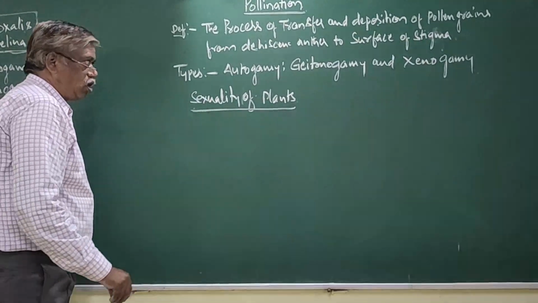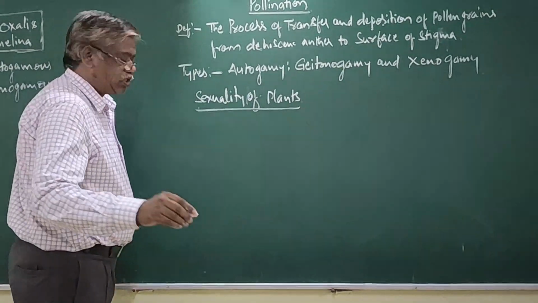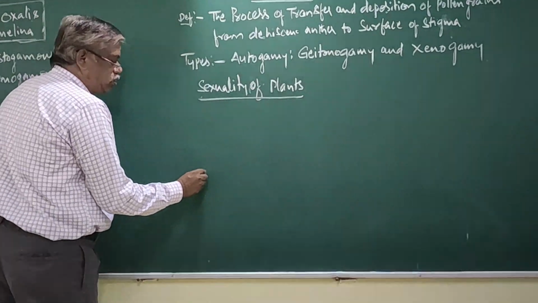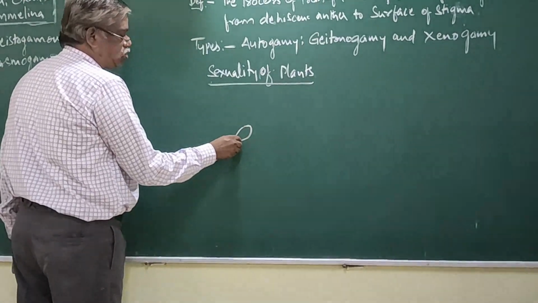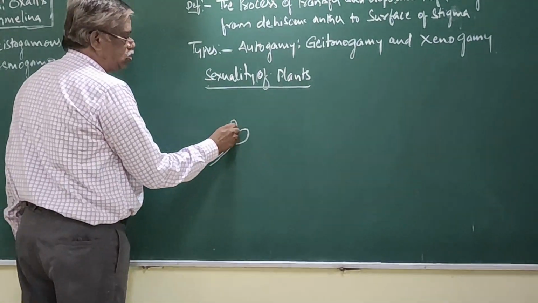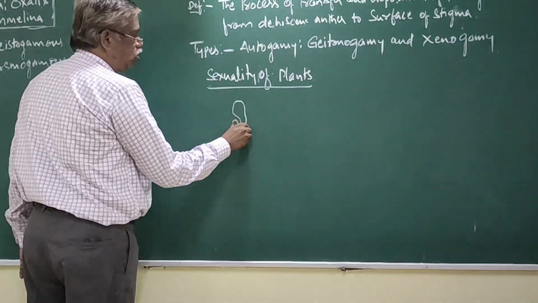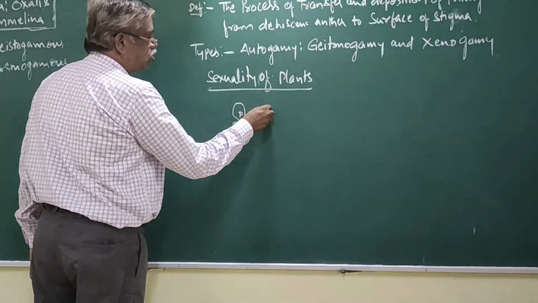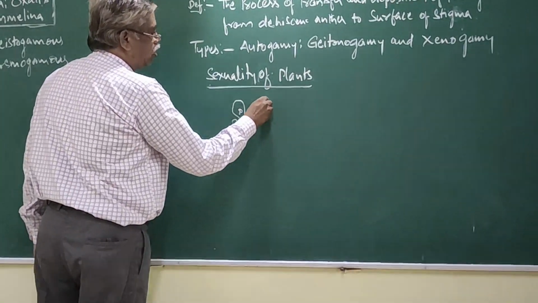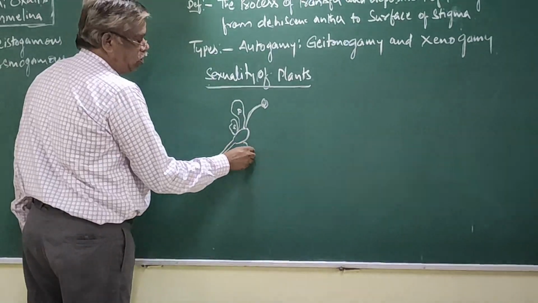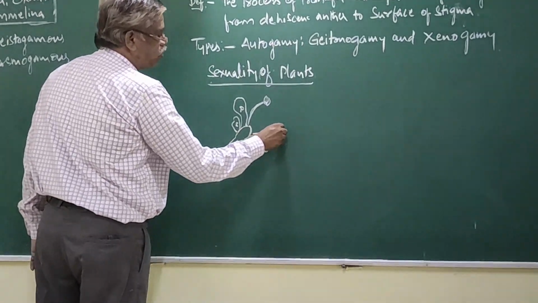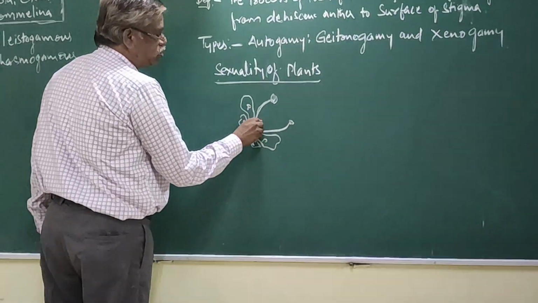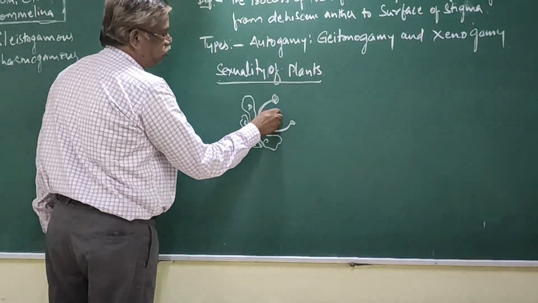Now, just before we do this, it is the pedicel, then the thalamus, sepal, petal, anther, and pistil.